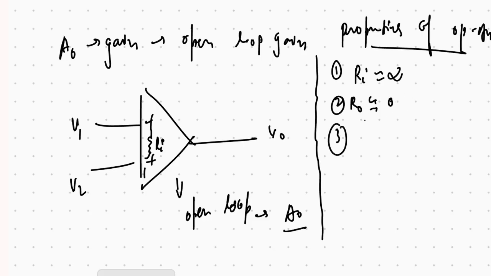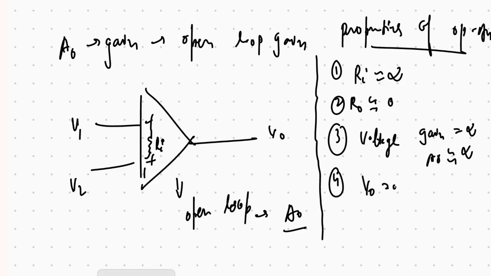The third is voltage gain is infinite. So A naught is approximately infinite. The fourth property is V output is equal to 0 if V1 is equal to V2.